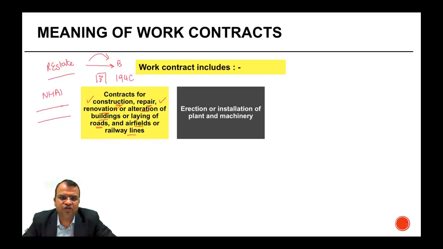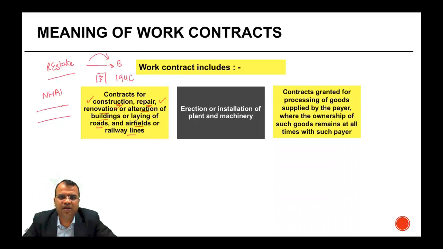Erection or installation of plant and machinery. If you are setting up a plant and for erection or installation of plant and machinery, you take some services, those services will be covered under 194C. Contract granted for processing of goods supplied by the payer, where the ownership of goods remains at all time with such payer.